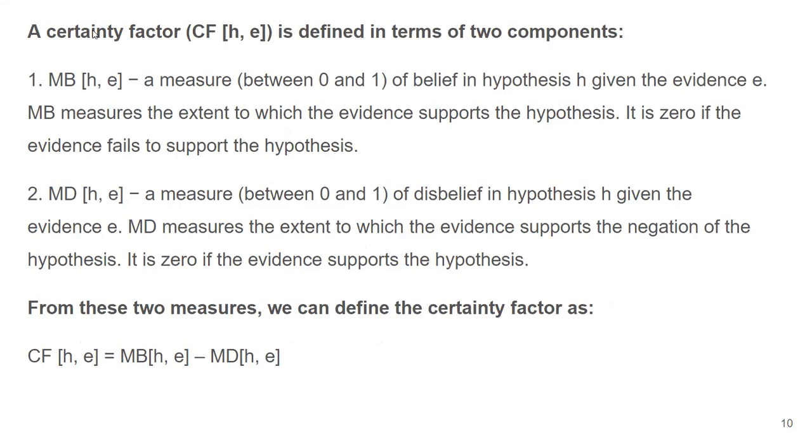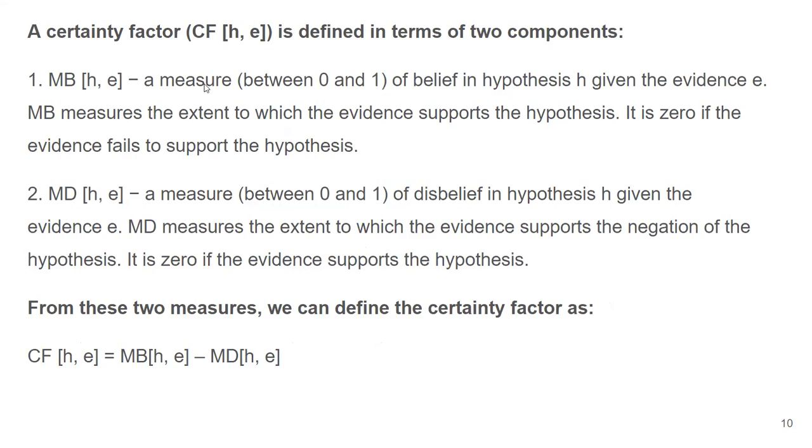To calculate certainty factor, there are two components that we must know: measure of belief and measure of disbelief. What is measure of belief? MB(H, E). H means hypothesis, that is event, and E means evidence, the proof. So measure of belief in hypothesis H when evidence E is present.